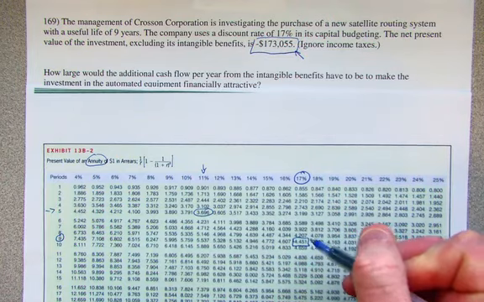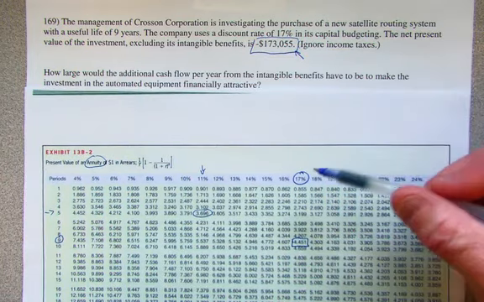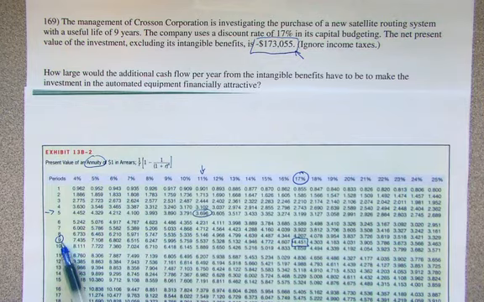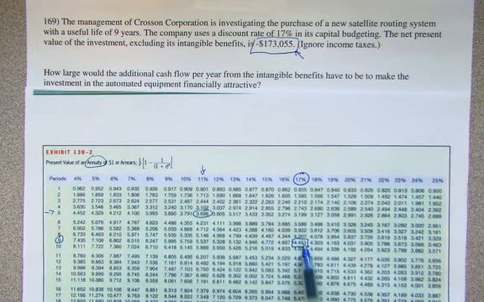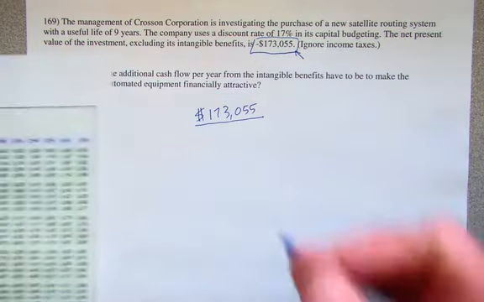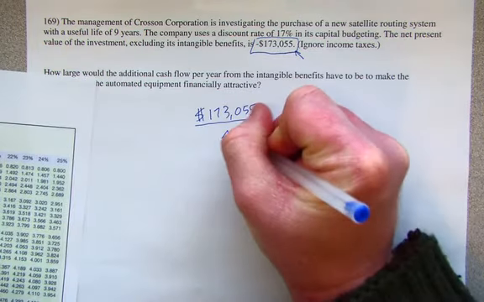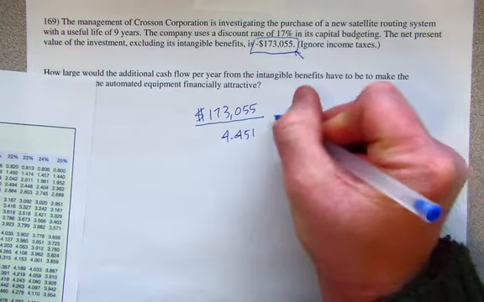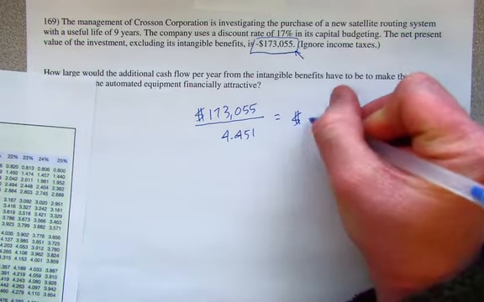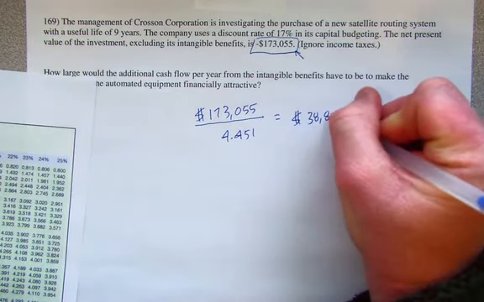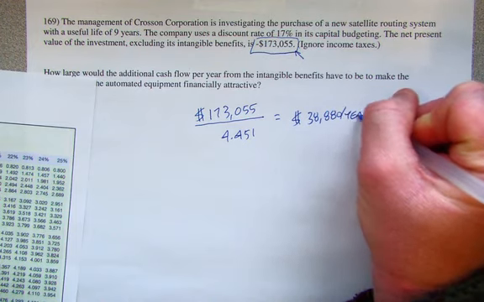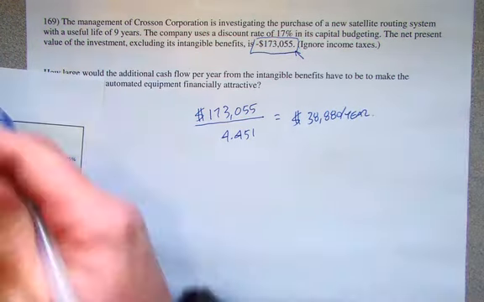So the present value factor for an annuity, when the discount rate is 17%, the useful life is 9 years, is 4.451. So let's divide the required present value by 4.451, and what we will get is $38,880 per year.